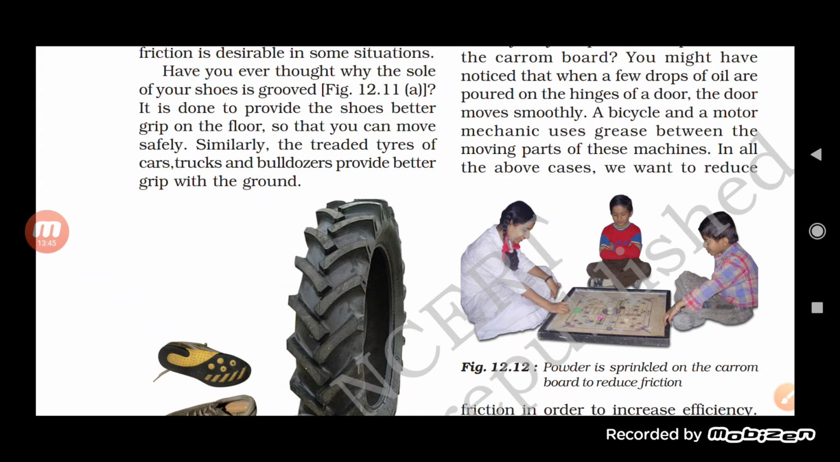So whenever we apply grease or lubricants, it helps the machine move very easily. Bicycle and motor mechanics use grease in order to decrease friction. So in all the above cases, what have we understood? How we can reduce the friction. One way is to increase the friction, and another is to decrease or reduce it.